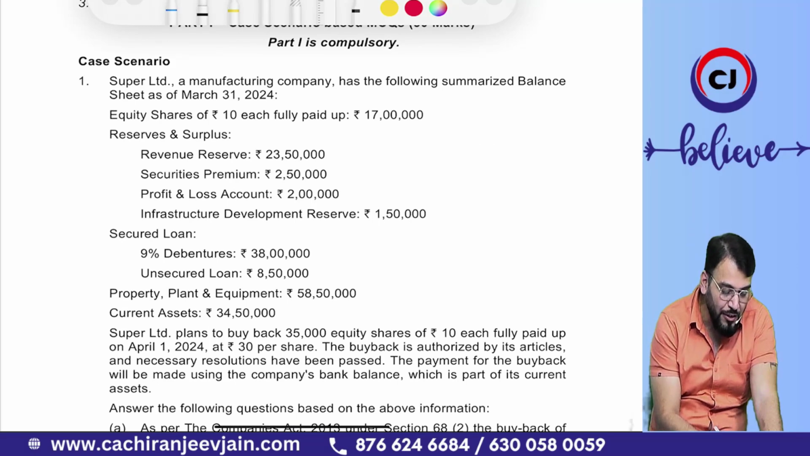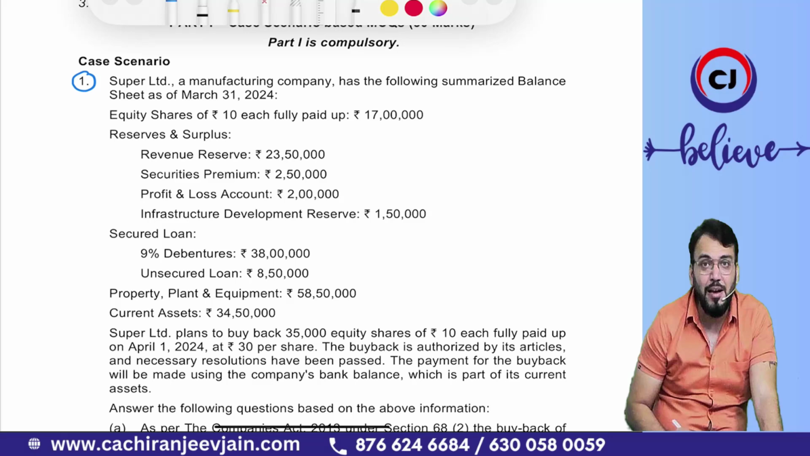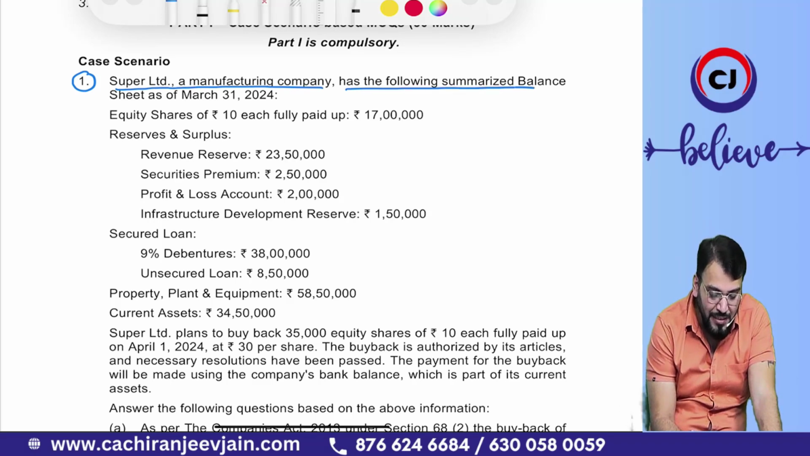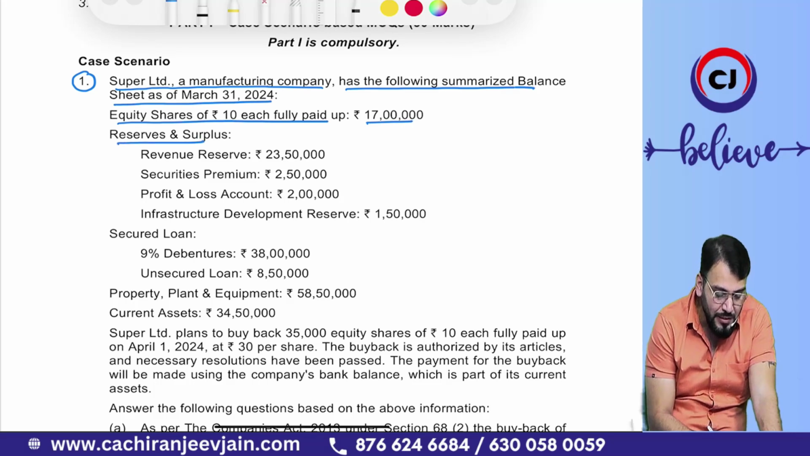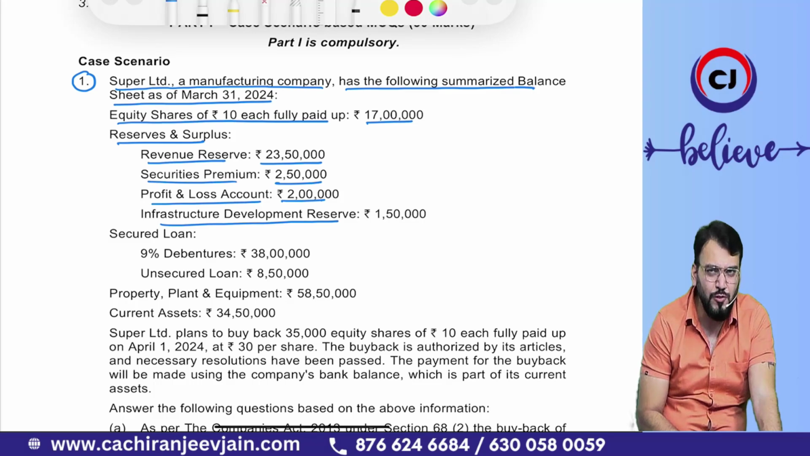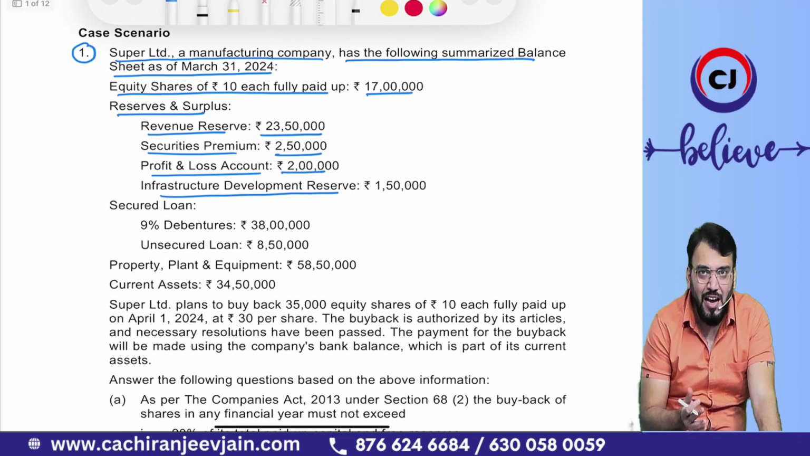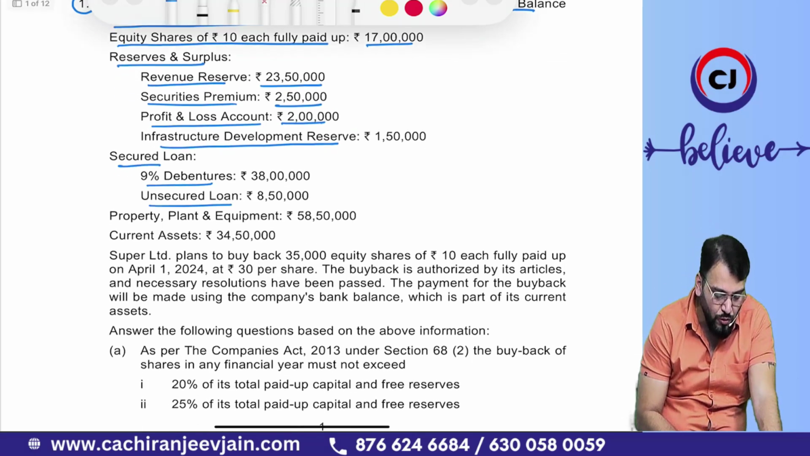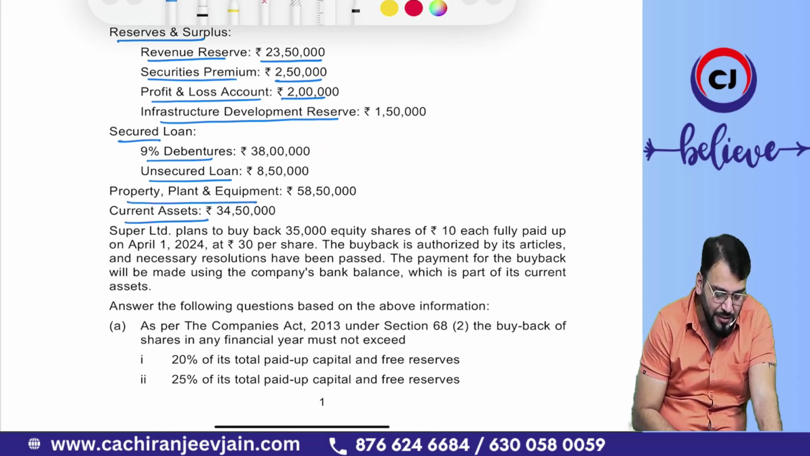Now come to case scenario one. It is related to buyback of equity shares. Super Limited, a manufacturing company, has the following summarized balance sheet as of 31st March 2024. Equity shares of rupees 10 each fully paid up, 17 lakh. Reserve and surplus: revenue reserve, securities premium, profit and loss account, infrastructure development reserve. We all know that infrastructure development reserve is a statutory reserve. Then secured loan 9% debenture, unsecured loan, property plant and equipment, current asset.